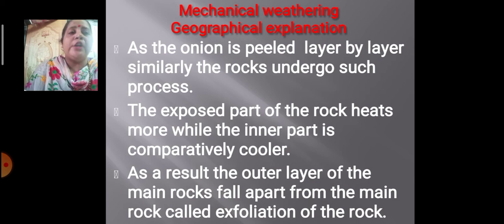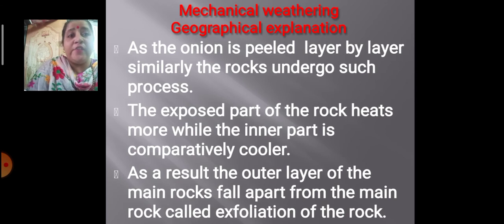The exposed part of the rock heats more. That means the top part of the rock is always heated more than the inner part. The inner part remains cooler, but the outer part of the rock becomes hotter. As a result, what happens? The outer layer of the rock starts falling apart from the main rock. As we take off the onion peels layer by layer, in that way the rocks also start peeling off. This process is called exfoliation of the rock.